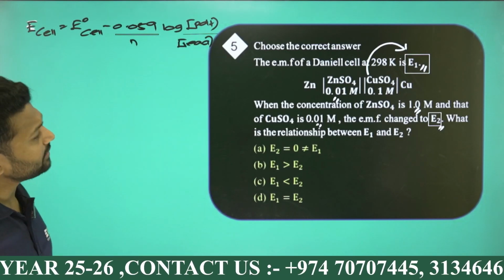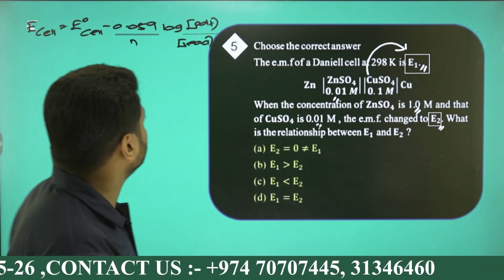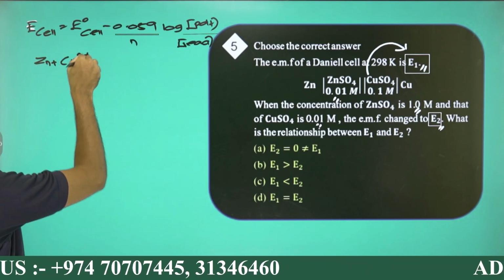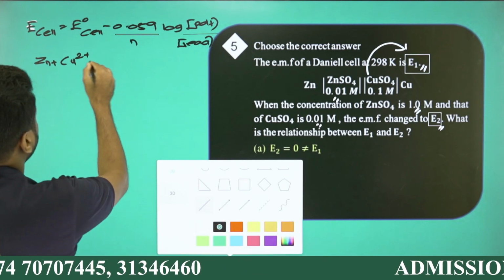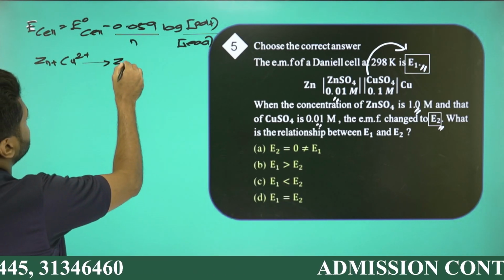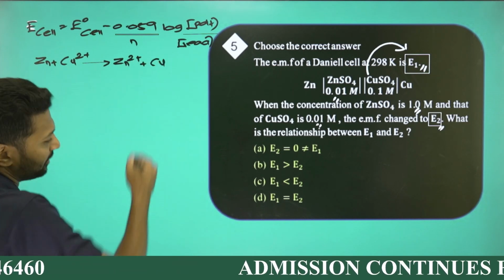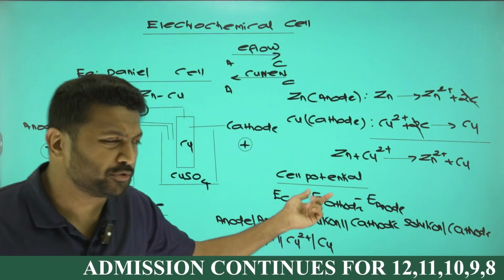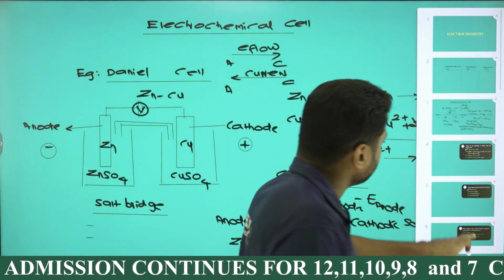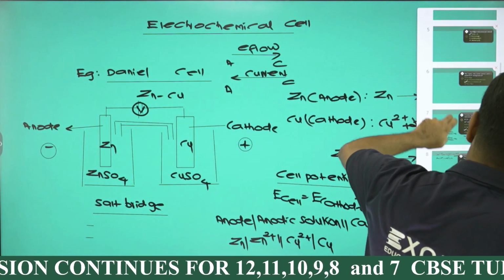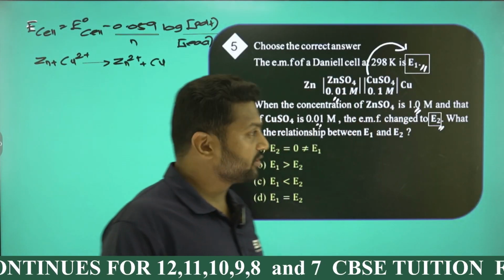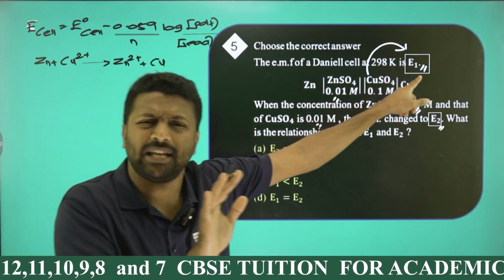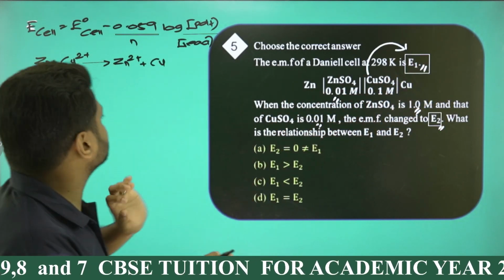In the case of a Daniel cell, as you know, the overall cell reaction is Zn plus Cu2+ giving Zn2+ plus Cu. I already covered this, right? Apply the Nernst equation to both situations. As per the Nernst equation, I'm calling the first case E1.